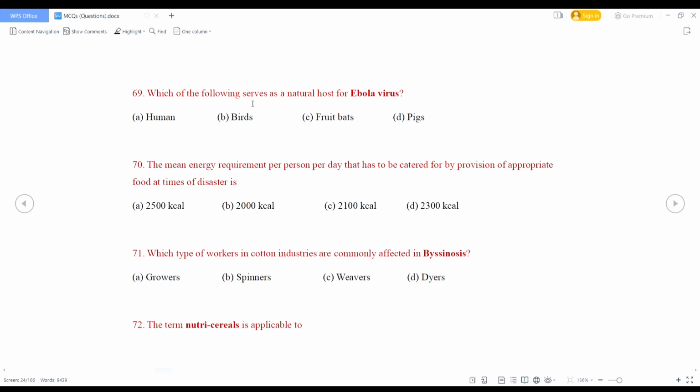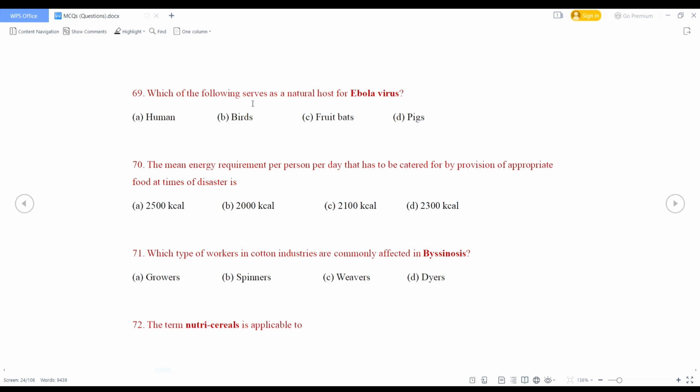Next, which type of workers in cotton industries are commonly affected in byssinosis? Growers, spinners, weavers, dyers. So who are most vulnerable? Spinners. Spinners are commonly affected in byssinosis in cotton industry.